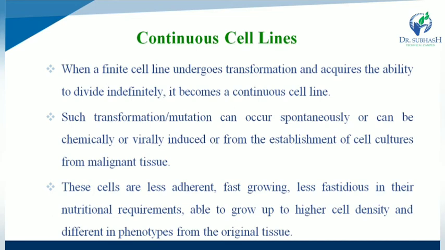These cells are less adherent, fast growing, and less fastidious in their nutritional requirements, and they are able to grow to a higher cell density, and are different in phenotype from the original tissue.